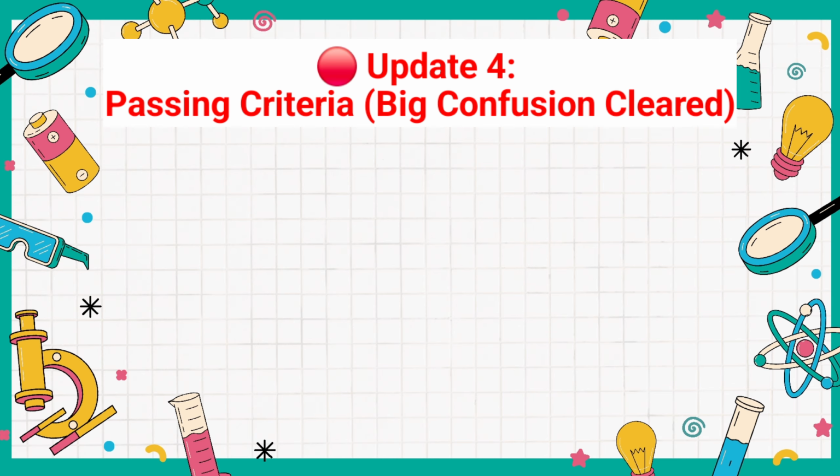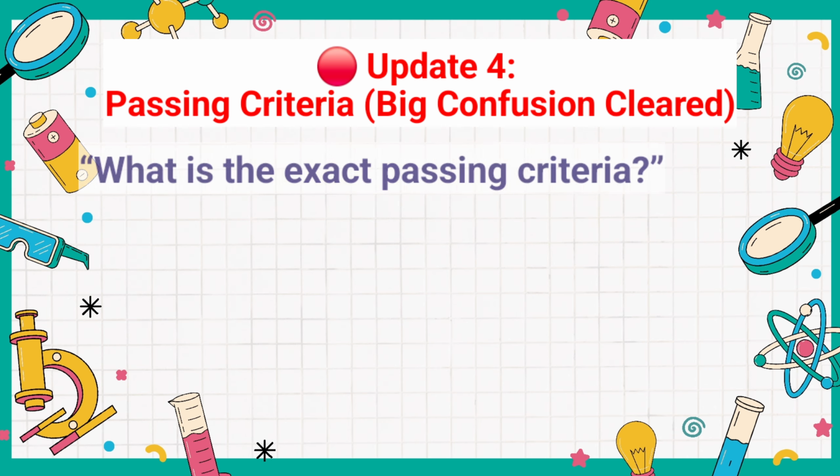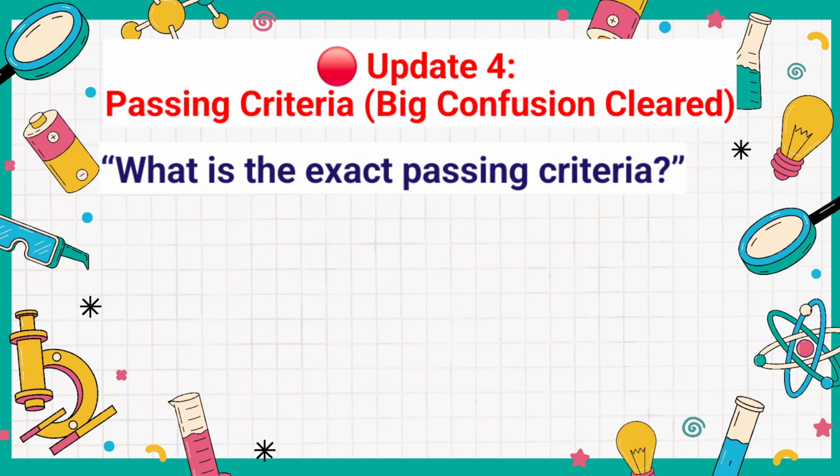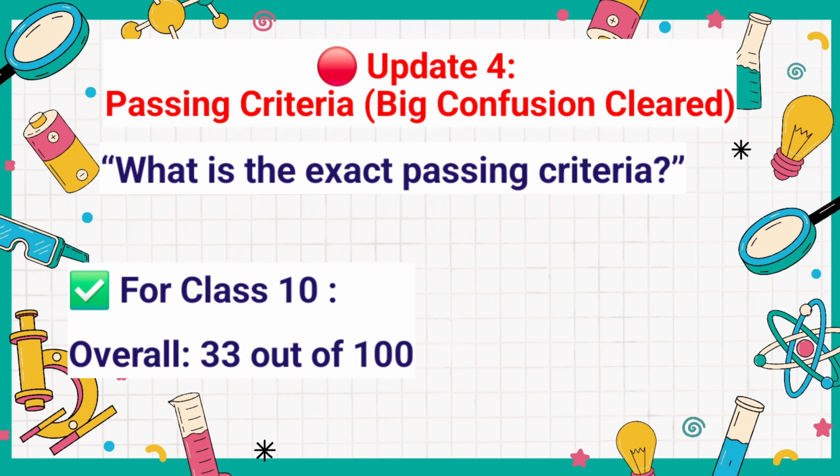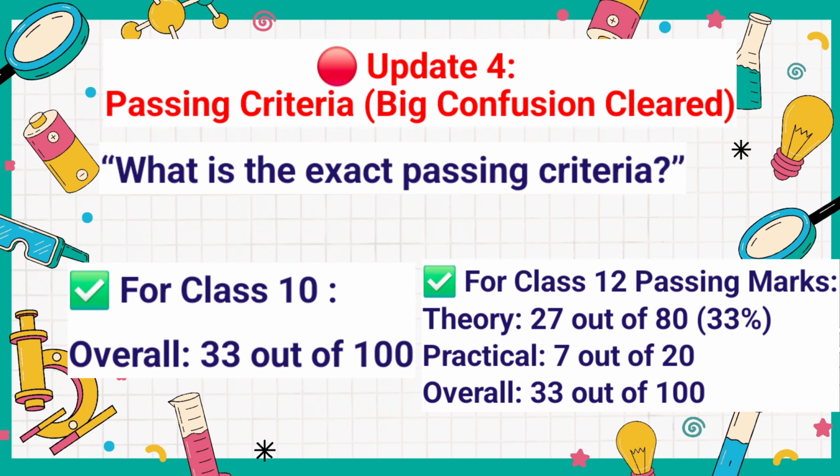Next one is passing criteria. Many students ask what is the exact passing criteria. So here is the clear answer. 33% out of 100 is the passing marks. And for class 10 it's very easy because you don't need to pass separately in theory and practical. For class 12, you have to score 33% in theory and 33% in practical separately.